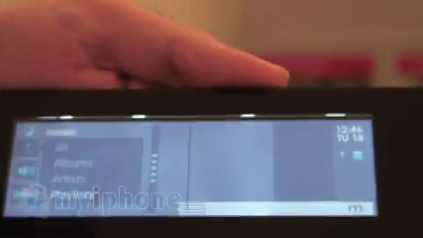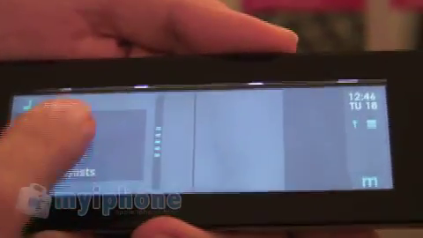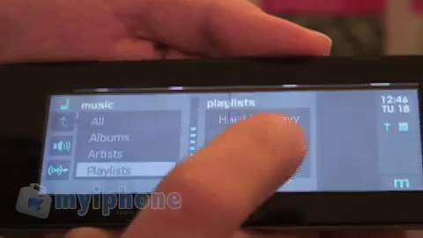Okay, so now we're going to the music. Open the music application. You can make a playlist in real time. Let's do a new playlist.